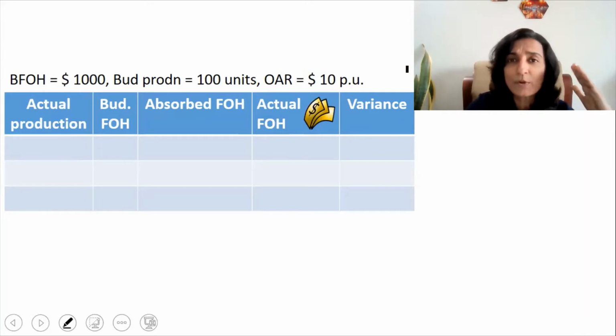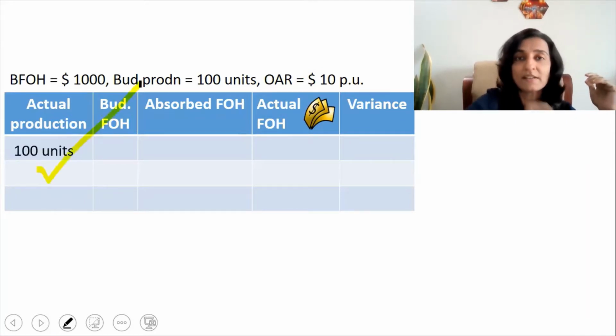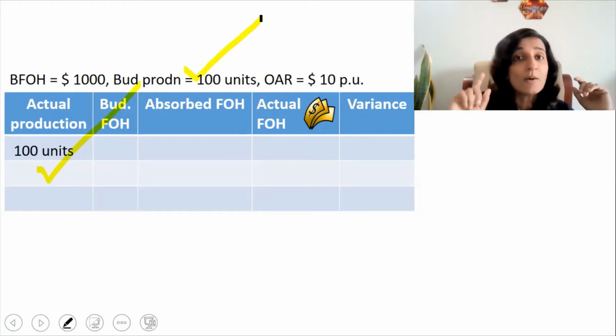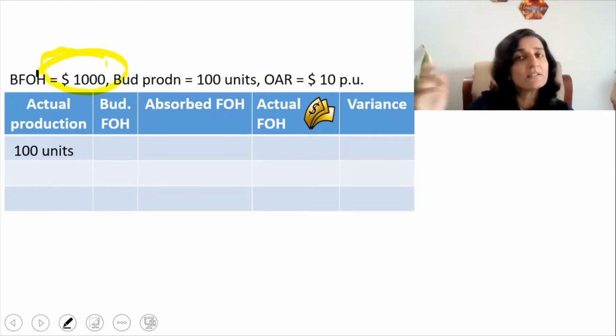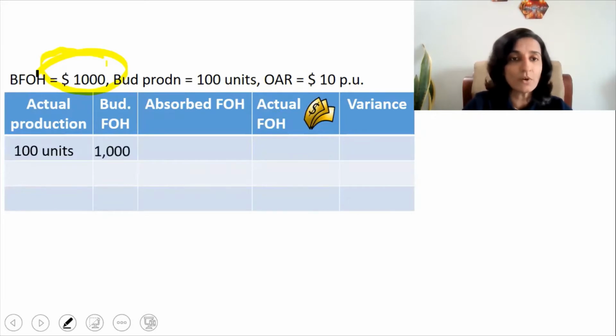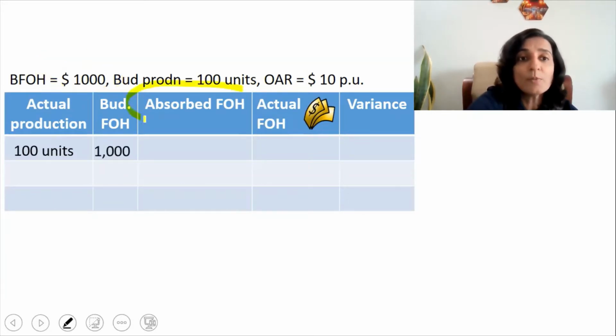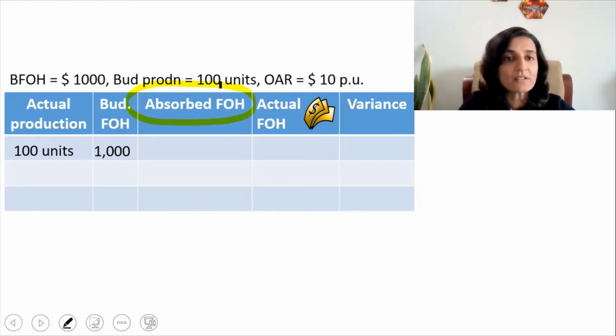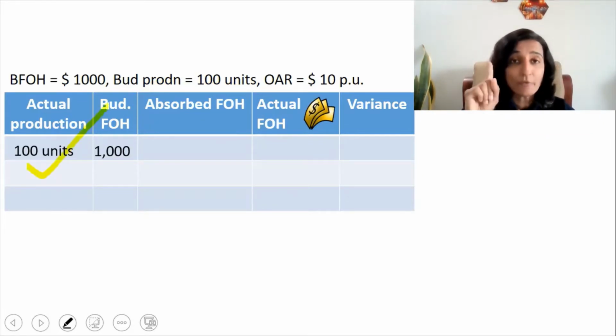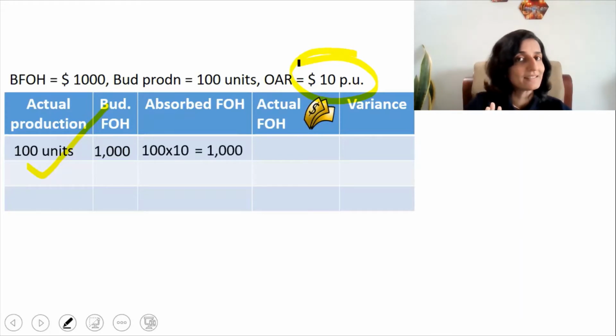These are the details that I'm going to calculate once the actual production starts. So now suppose the production is 100 units. That is, it is exactly equal to the budgeted production. So what is the budgeted fixed overheads? Budgeted fixed overheads doesn't change. It's always $1,000 because that's budgeted at the beginning of the year. Now, what is the absorbed fixed overheads? Absorbed fixed overheads is nothing but the amount that hits the P&L as and when the production takes place. So the production is 100 units, and for each unit, it is $10 that hits the P&L. So for 100 units, it is 100 into 10 or $1,000 that hits the P&L account.